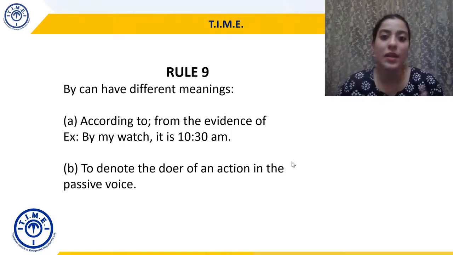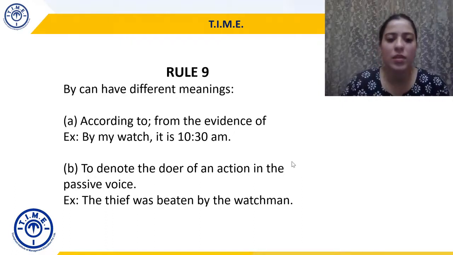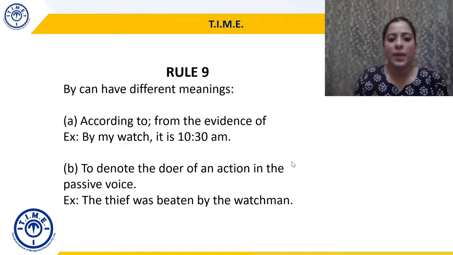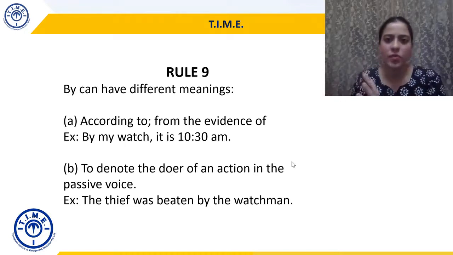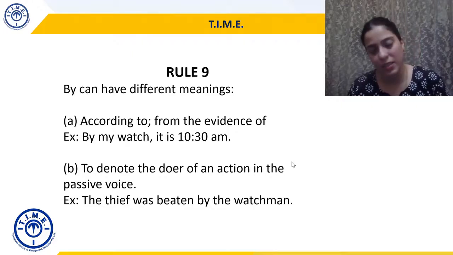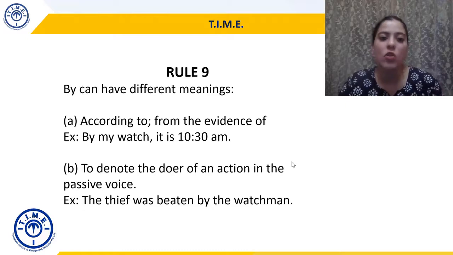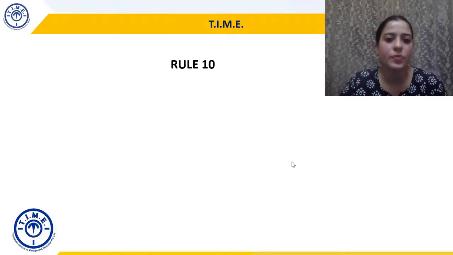So to denote the doer, karta, whoever is doing the action, in the passive voice. So the thief was beaten by the watchman. I can say the watchman beat the thief. This is active. Now I convert it to passive. The thief was beaten by the watchman. So again, to denote the doer of an action, by can be used. Obviously, it will be used in the passive format. So by can have different meanings depending on how it is used.